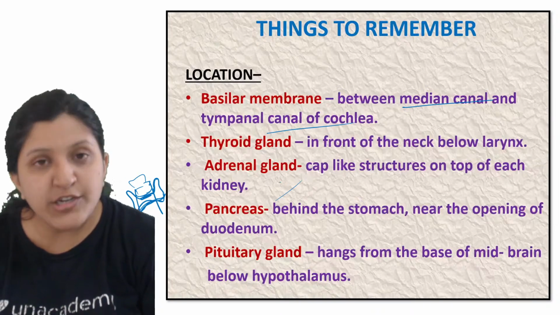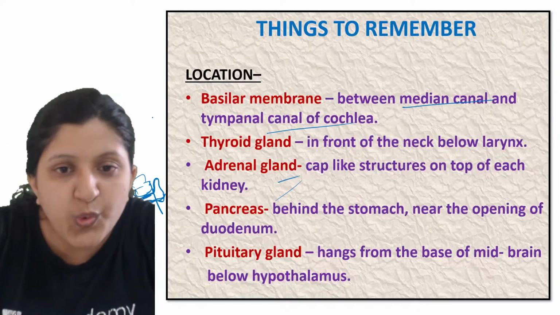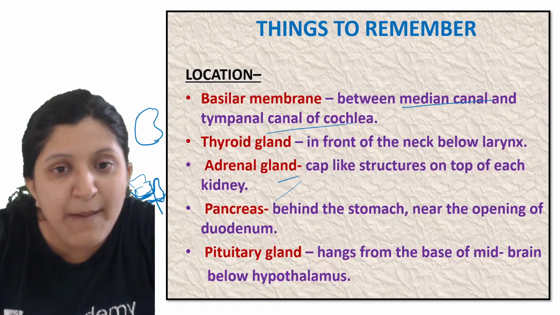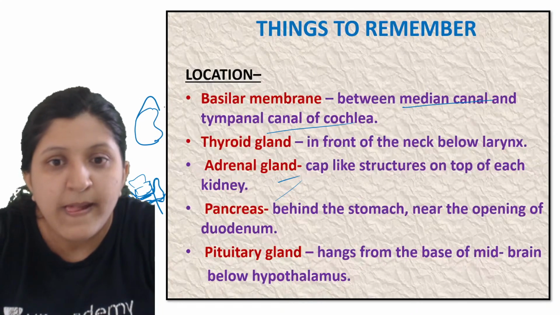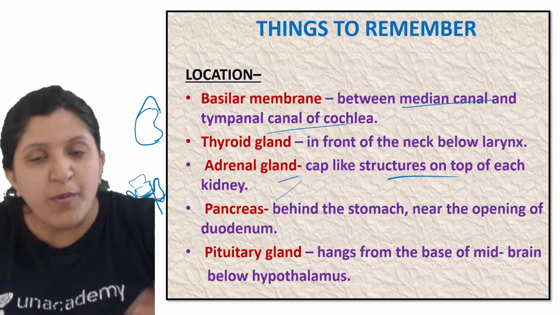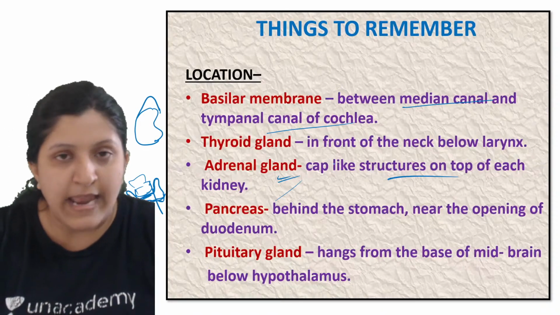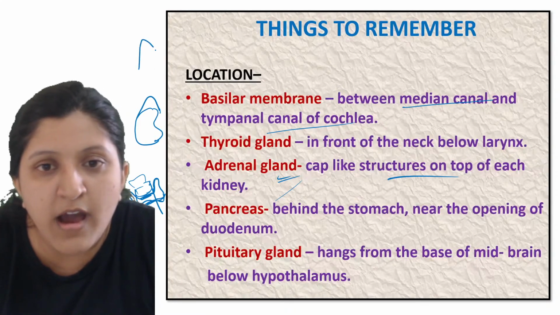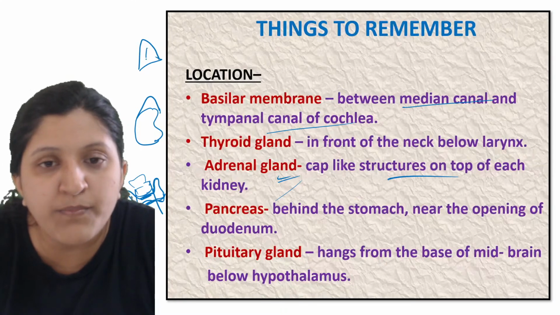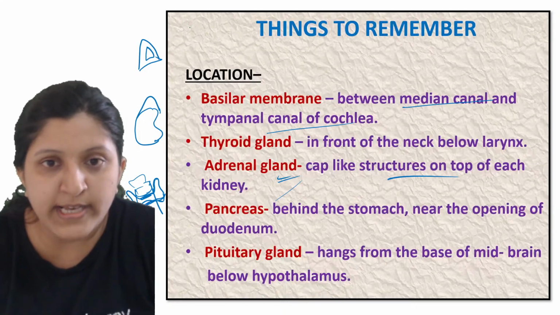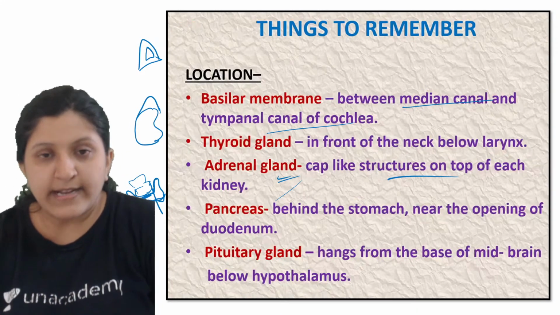In the same way, the adrenal gland, when we mention it, so the kidney is there. On the kidney it is a cap like structure. All right, a cap like structure on top of each kidney is the adrenal gland. When you are writing, they can ask what is the secretion from the medulla part and what is the secretion from the cortex part. So you need to know that, that is the hormone.